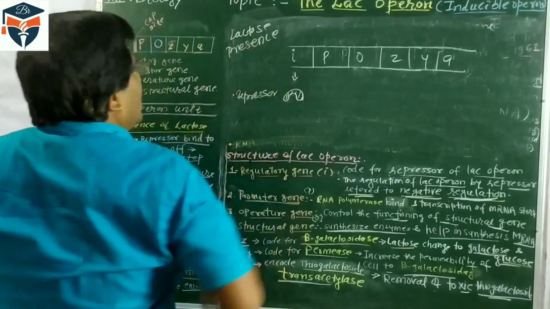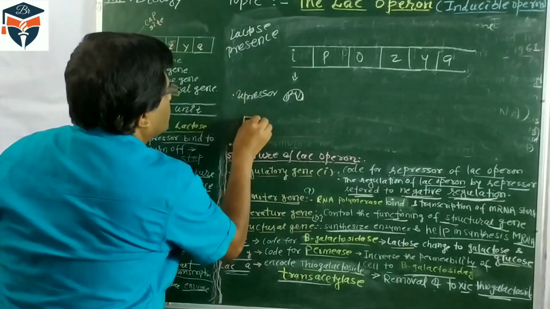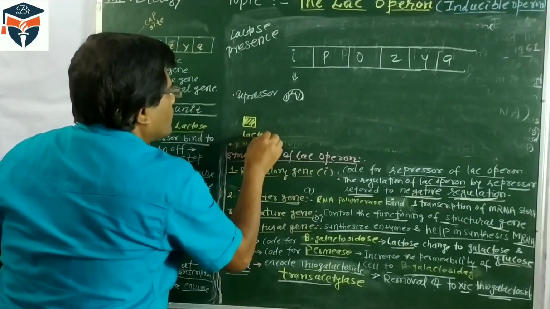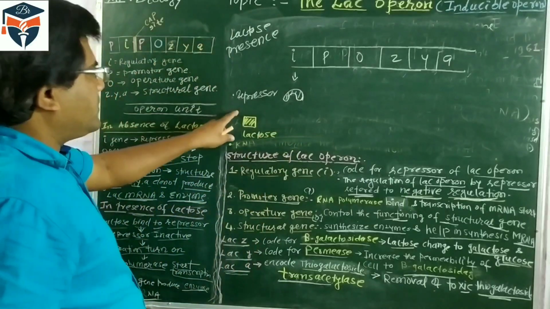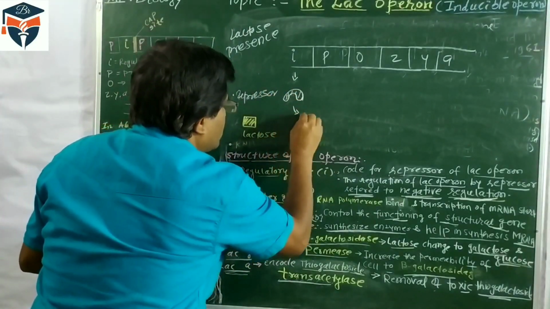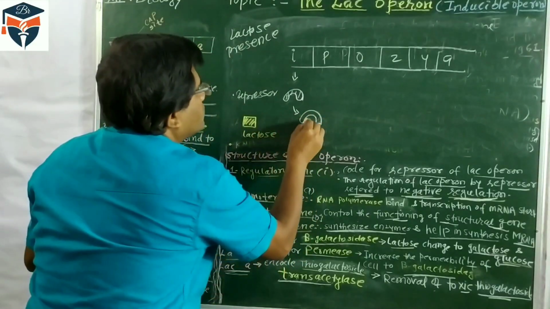But now lactose is present. Here I am mentioning the molecule of lactose. If lactose is present, what happens? The repressor protein gets inactivated by the lactose.